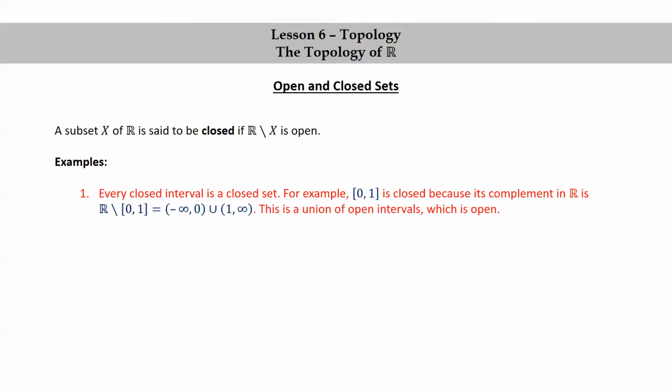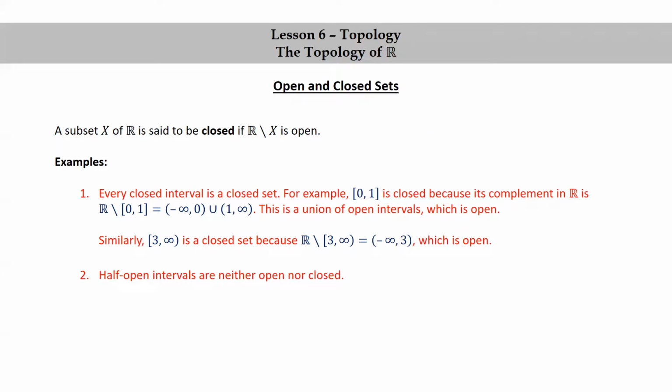This is a union of open intervals, which is open. Similarly, the infinite closed interval [3, infinity) is a closed set because the complement of it is the infinite open interval (negative infinity, 3), which is open.